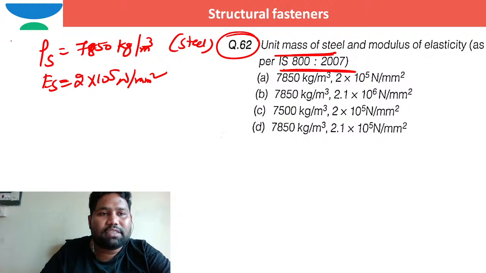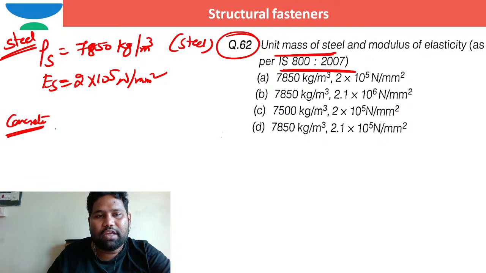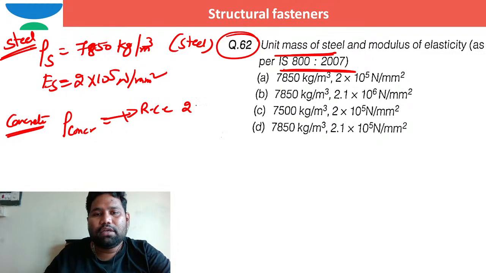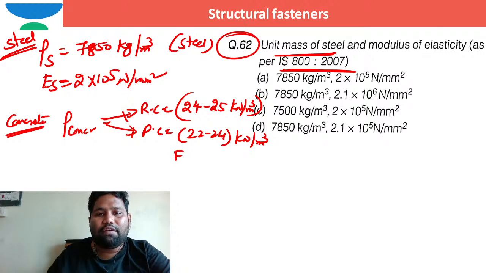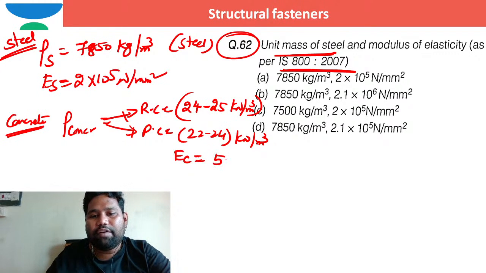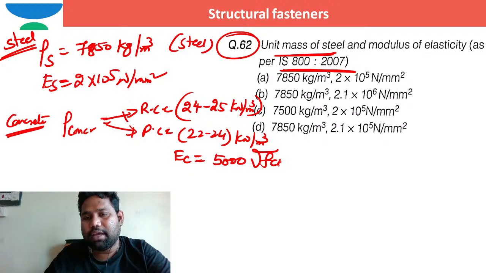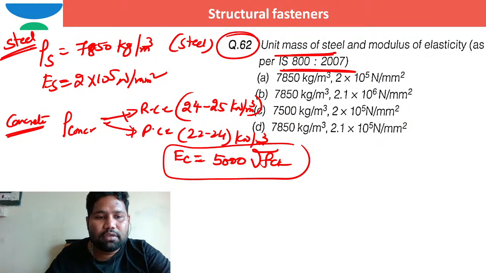This is for steel. If you are asking about concrete, you can refer to IS 456. If you refer to IS 456, generally the density of concrete, if it is RCC, is 24 to 25 kilonewton per cubic meter. If it is plain cement concrete, PCC, it is 22 to 24 kilonewton per cubic meter. And coming to Young's modulus of concrete, for short term, Young's modulus is 5000 root fck.